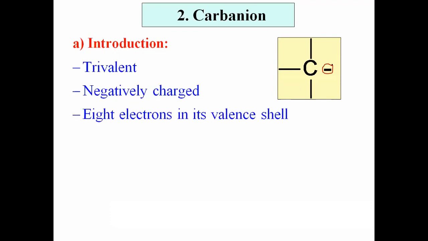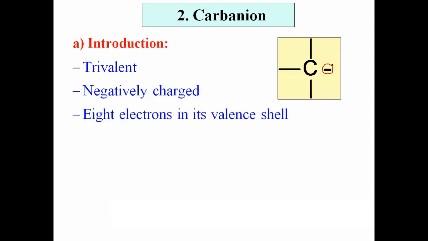These are the three main properties of the carbanion. One, it is trivalent, having 3 covalent bonds. Second, it is a negatively charged carbon species. And third, it has 8 electrons in its valence shell. Now, how will you define the carbanion? A trivalent, negatively charged carbon species which has 8 electrons in its valence shell is called carbanion.